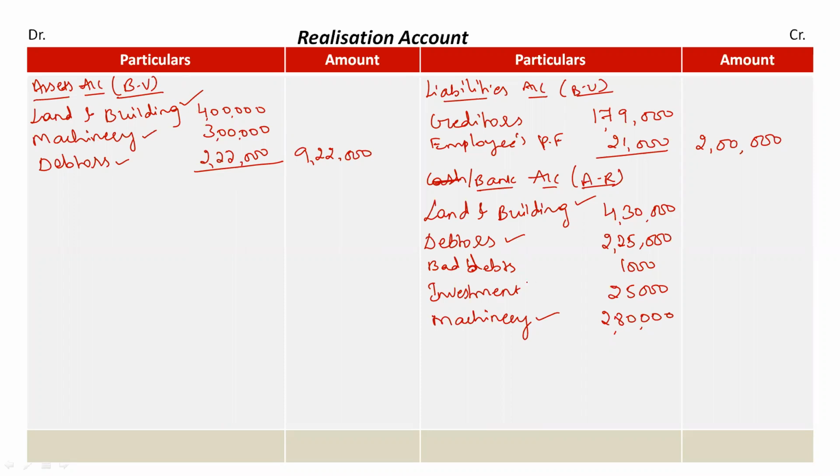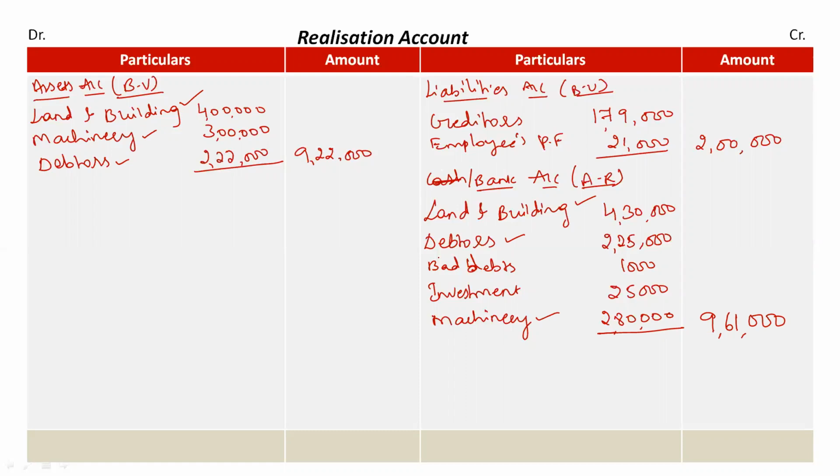Other than these, we have two extra assets, and we have recorded them also. Now just total all these. When you total all these, we'll get the value as rupees 9,61,000. So basically it means that after selling all my assets, I am getting rupees 9,61,000 in my cash or bank account.